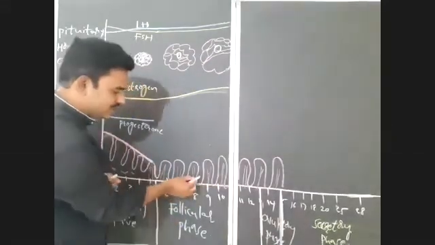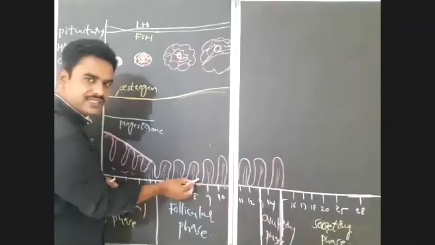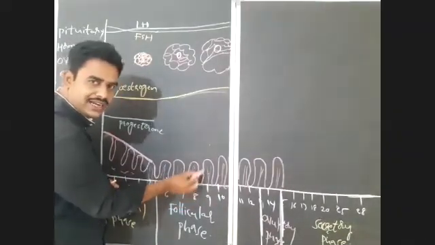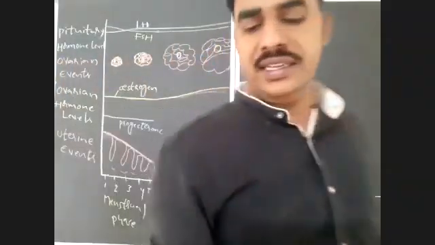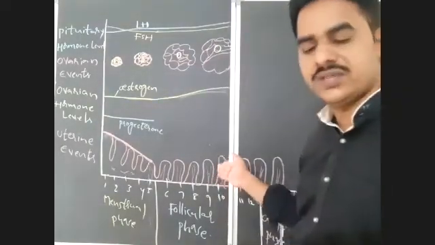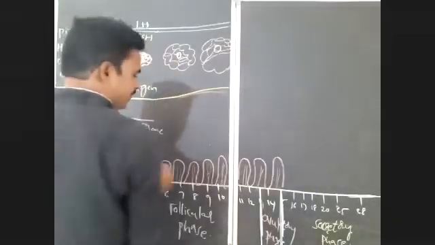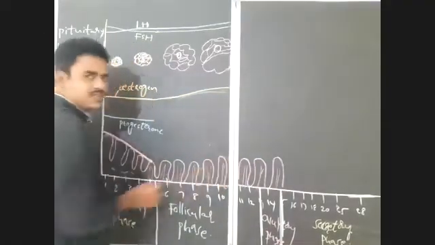And if you observe here, these are the folds of endometrium. In between, here is a gland, a tubular gland. Vertical or tubular glands are also present in the endometrium of the uterus. That you have to notice here. Just for your understanding, I gave you like this. There is a continuous increase in the thickness.